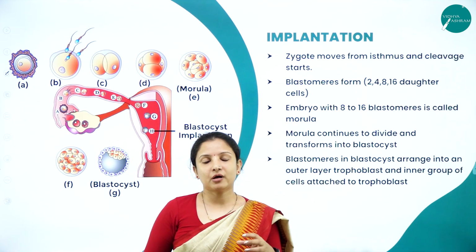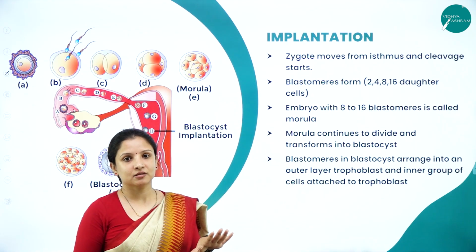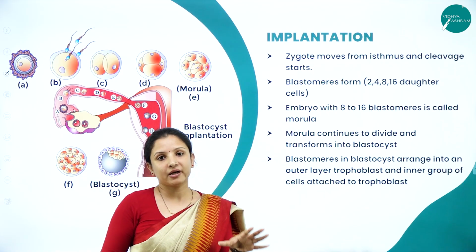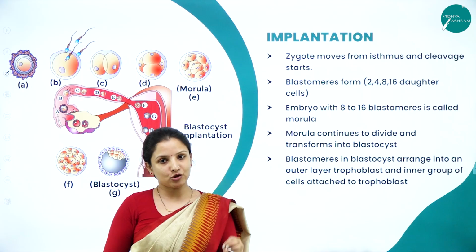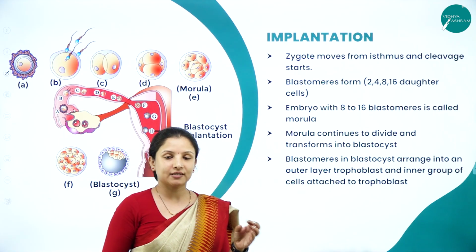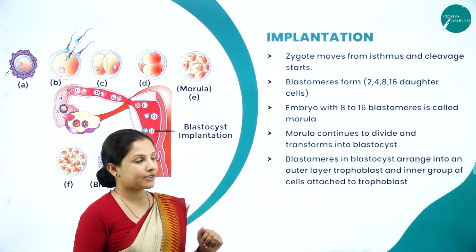Now, we'll talk about what happens after the sperm has fertilized the ova or the egg. That is, it has embedded itself in the cytoplasm of the ova and it has been converted into a zygote. That is, after fertilization, the zygote gets formed.